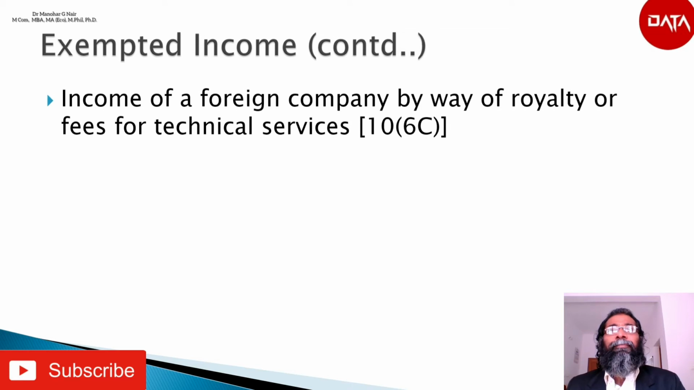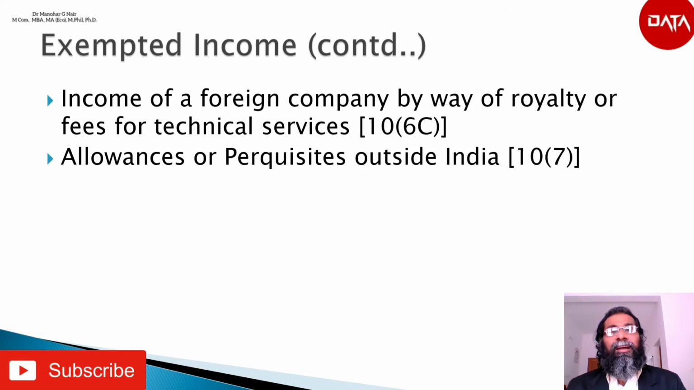The next point is income of a foreign company by way of royalty or fee for technical service, section 10(6)(c). The income of a foreign company by way of royalty or fees for technical services received in pursuance of an agreement entered into with the central government for providing services in India or outside India in a project connected with the security of India is exempt from tax. The next is allowance or perquisites outside India.